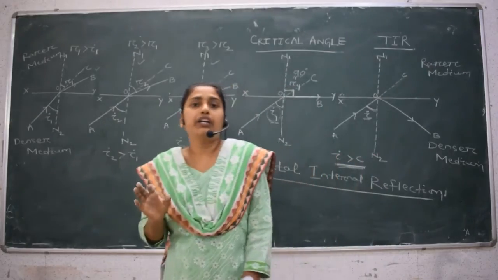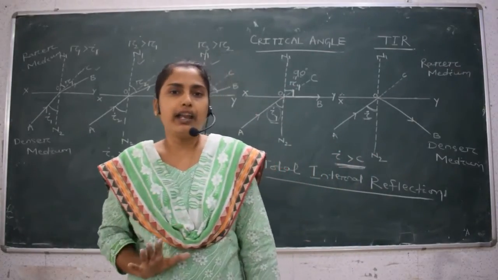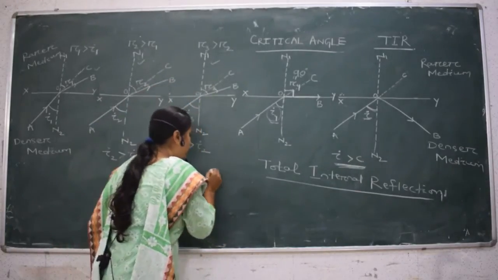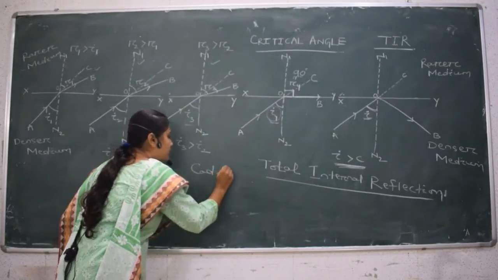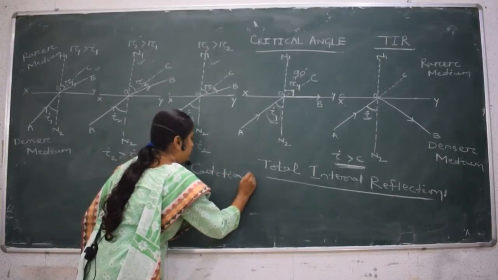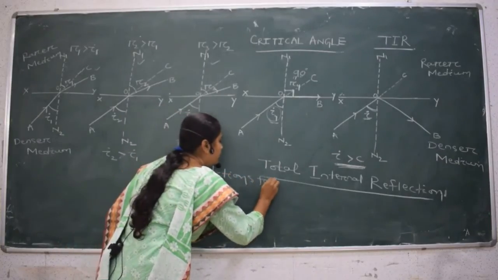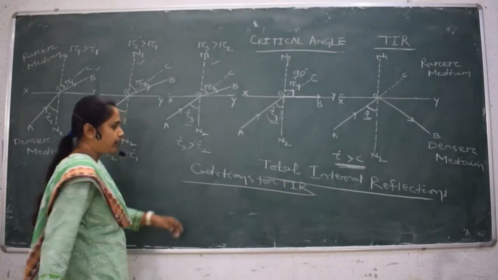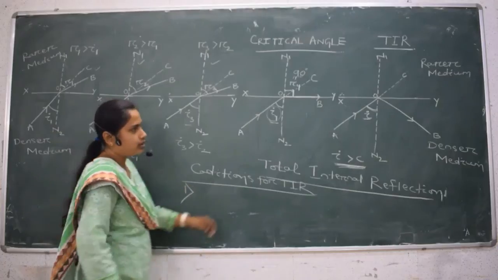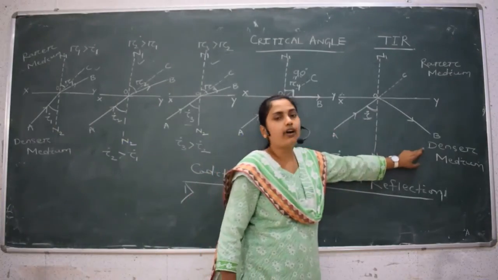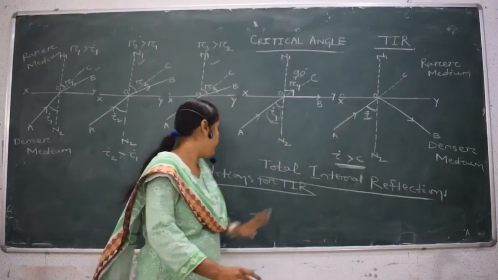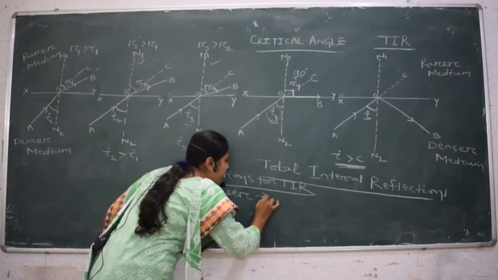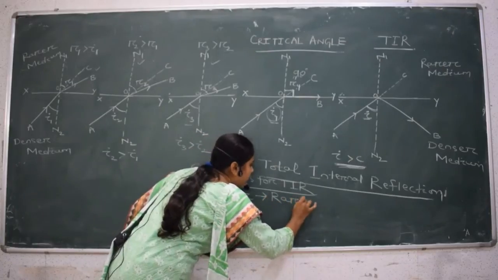Now let us see what are the conditions for total internal reflection, TIR. Number one, the ray of light should travel from a denser medium to a rarer medium.